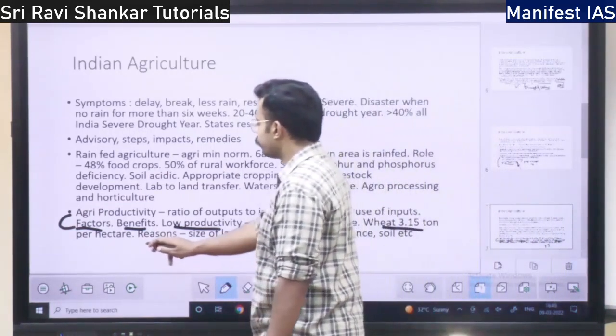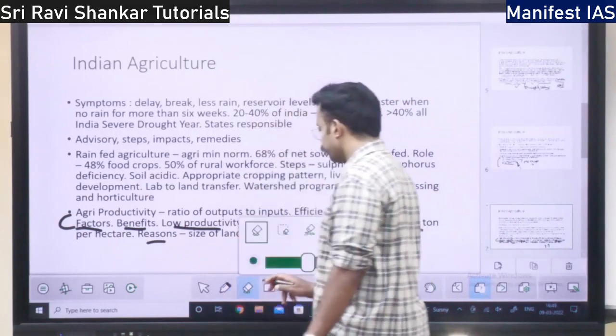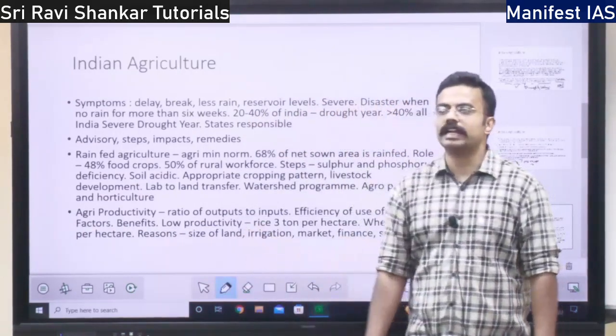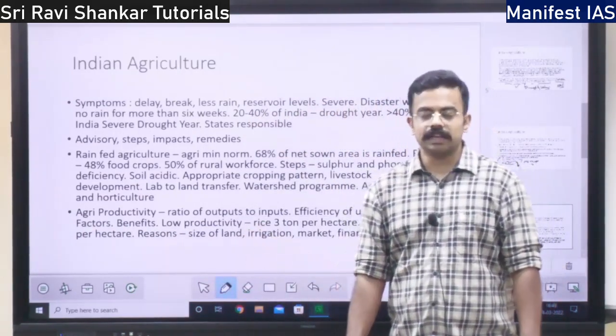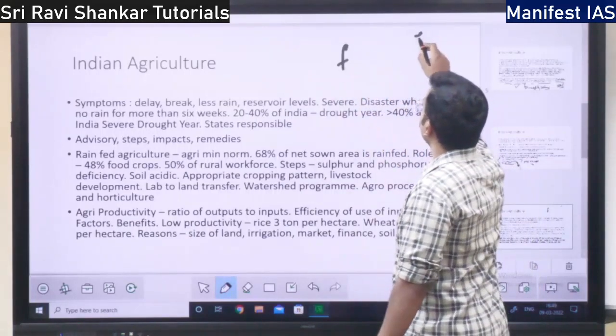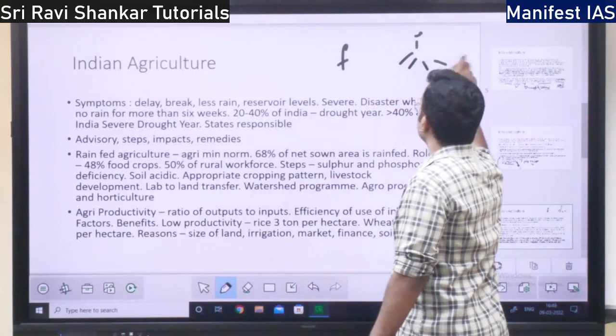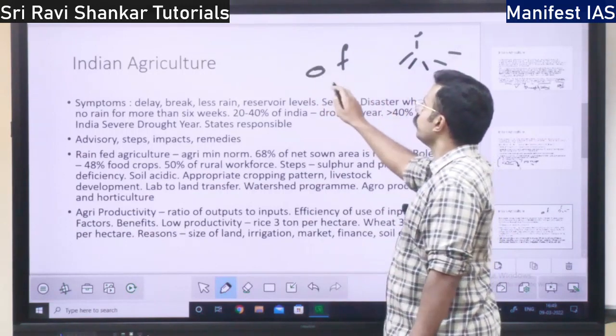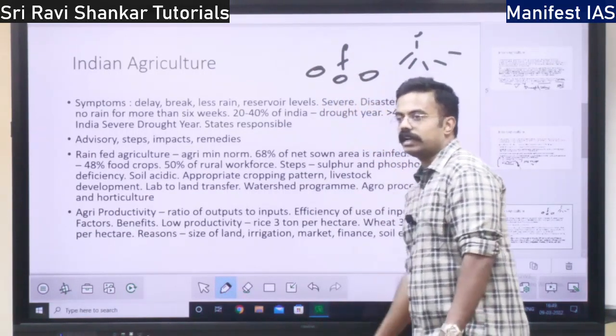Reasons, what are the reasons for less productivity? The first reason is the size of land is very less. In India, there is fragmentation of land, right? For one farmer there will be 5 children, all of them divide the land, so the lands will be very small chunks, right?